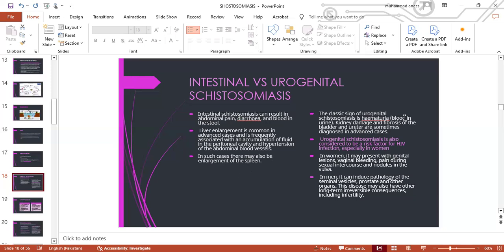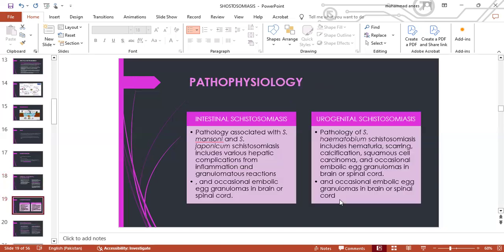Now, moving on to the symptoms of urogenital schistosomiasis, the classic sign is hematuria, which is blood in urine. Kidney damage and fibrosis of the bladder and ureter are sometimes diagnosed in advanced cases. These individuals have a chance of co-infection with HIV, especially women. In women, it may present with genital lesions like vaginal bleeding, pain during intercourse, and nodules in the vulva. In men, it can induce pathology of the seminal vesicles, prostate, and other organs, leading to infertility.